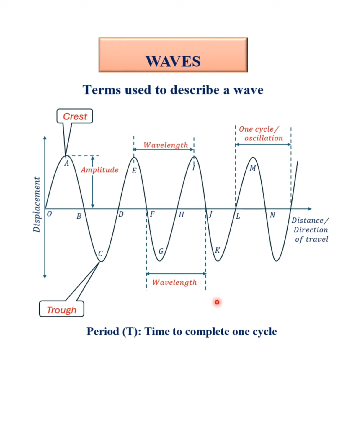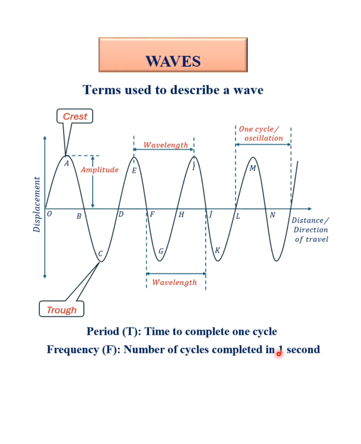Now let's go to another interesting part. If it took 1 second for the wave to have traveled from O to N, you will observe that it has completed several cycles within that 1 second of traveling to point N. In other words, the number of cycles of a wave that are completed in 1 second is described as the frequency of the wave. Frequency, represented as f, is defined as the number of cycles completed in 1 second.